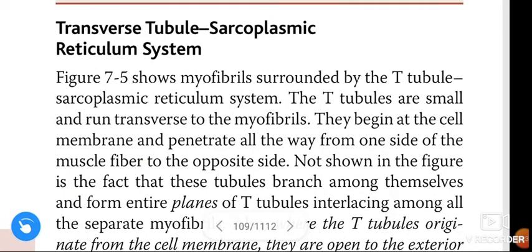The figure shows myofibrils surrounded by the T tubule. We call that the sarcoplasmic reticular system. The T tubules are small and run transverse to the myofibrils. They begin at the cell membrane and penetrate all the way from one side of the muscle fiber to the opposite side.